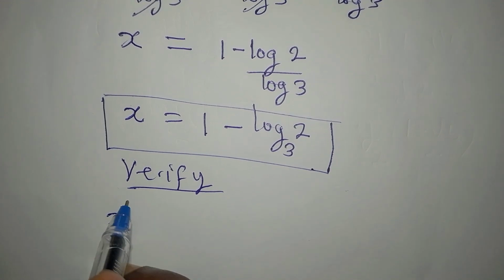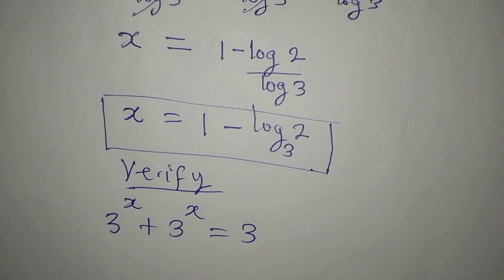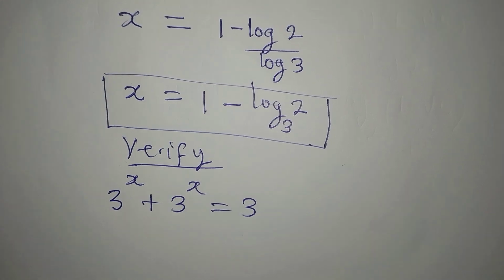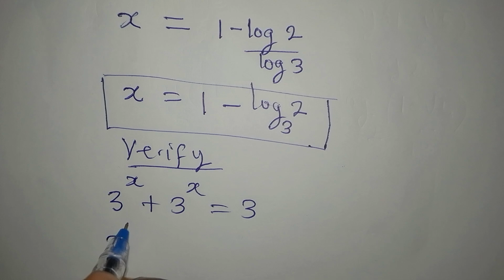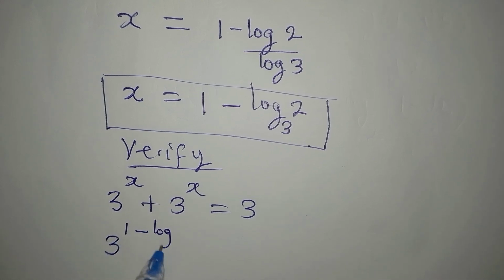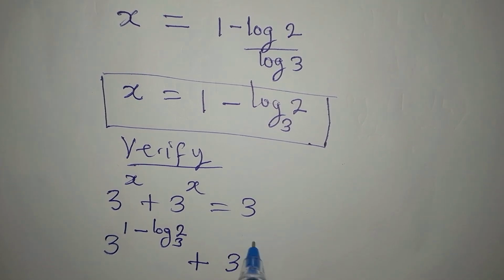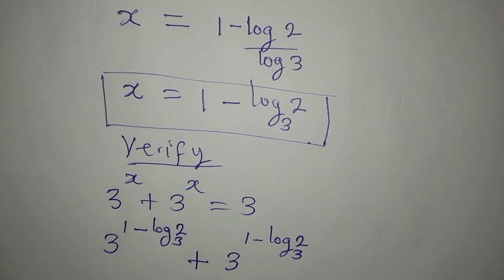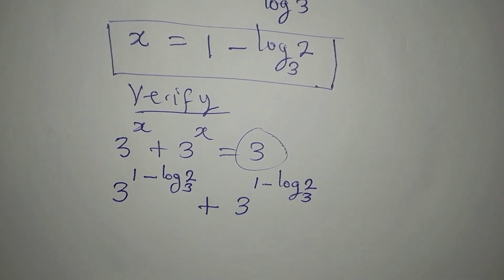We got 3 to the power of x plus 3 to the power of x equals 3. Now what do we do? So we now have 3 to the power of, in place of x, write 1 minus log 2 to base 3. Then plus, we have the same 3 to the power of 1 minus log 2 to base 3. Now, if we add these two, are we going to have 3? Because we had 3 on the right hand side.